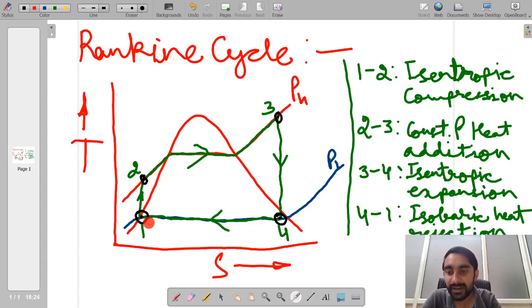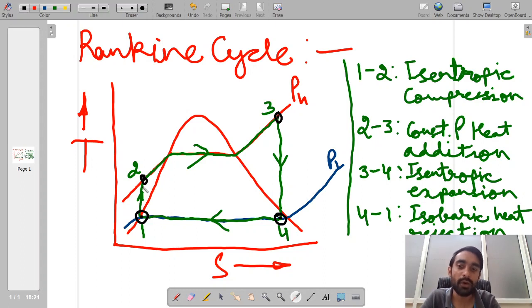In the Rankine cycle, we have a pure saturated liquid state at the entrance of the pump, and then inside the pump, process 1 to 2 is an isentropic compression process under ideal reversible conditions. And then we have state 2 at the exit of this isentropic compression process.